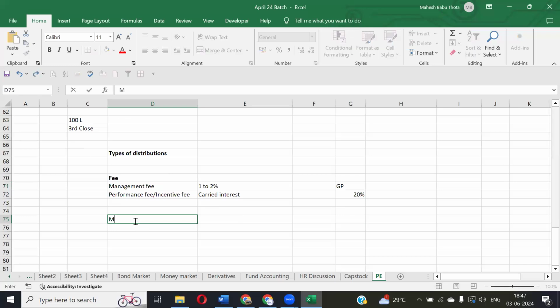Again, we have different methods for calculating the management fee. Methods of management fee, we'll talk about it. Then we'll go to the performance fees.